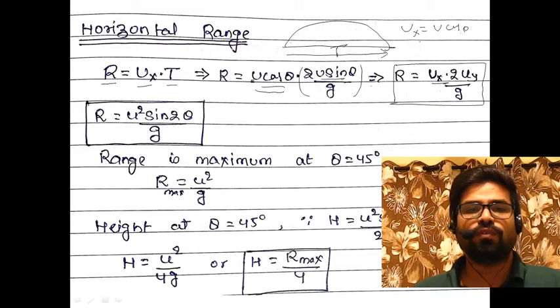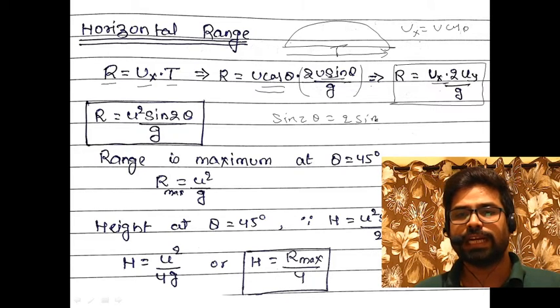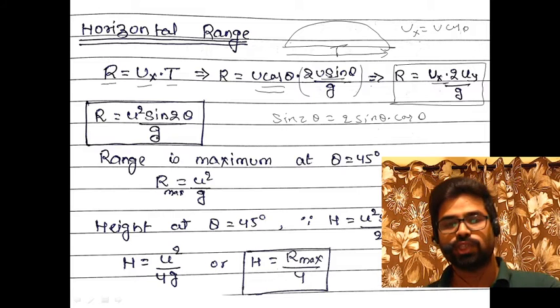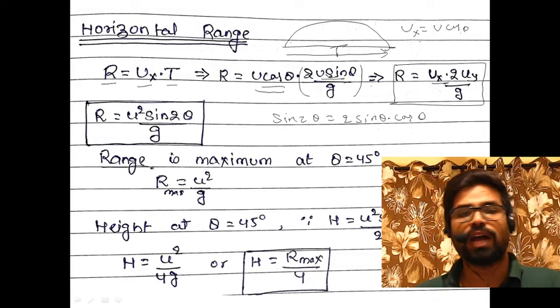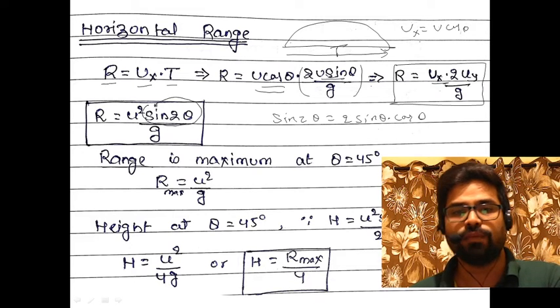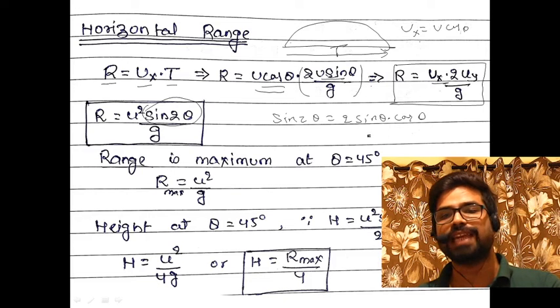But if you want to obtain another expression, so this is 2 times sine theta cos theta, and we know that sine of 2 theta is equal to 2 times sine theta into cos theta. So range is u square sine 2 theta upon g. For maximum range, sine 2 theta must be equal to 1. That means 2 theta will be equal to 90 degrees, since we know that sine 90 is 1.